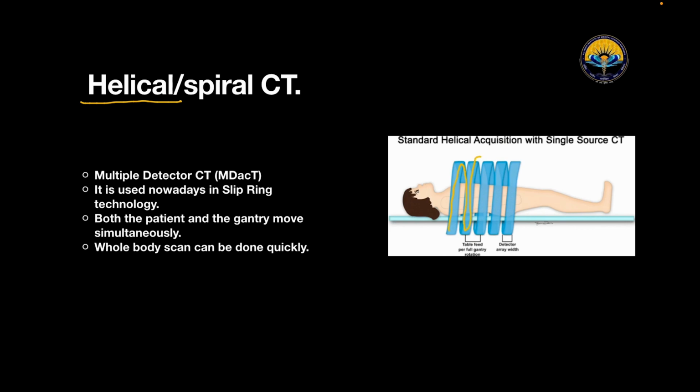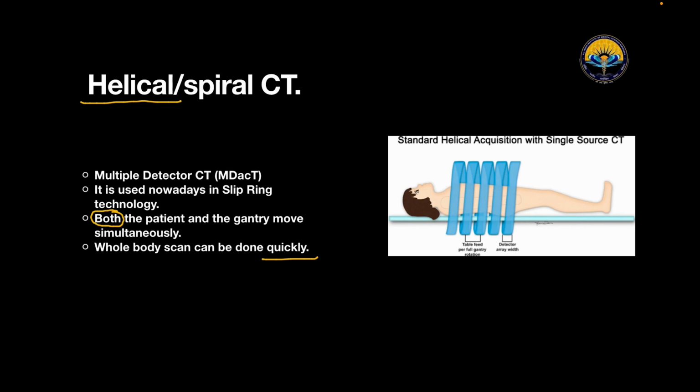So, in helical CT, we can see that there are multiple detectors. It is used nowadays with slip ring technology. Both the patient and the gantry move simultaneously in it, and a whole body scan can be done quickly. Okay, so this is about the axial and helical CT.